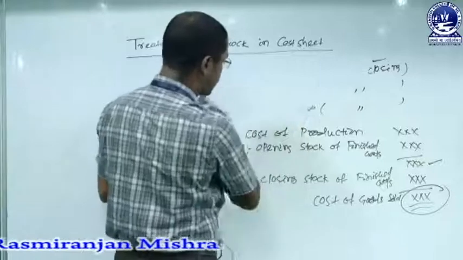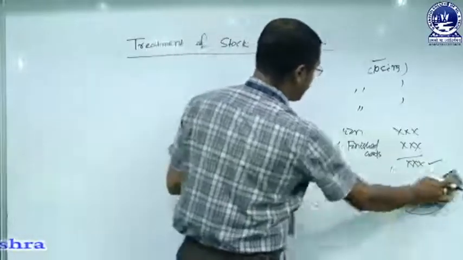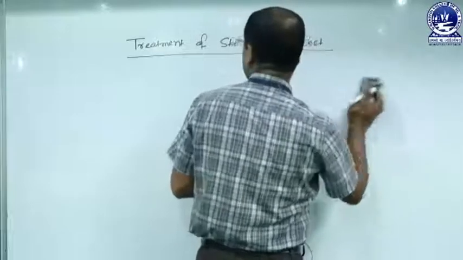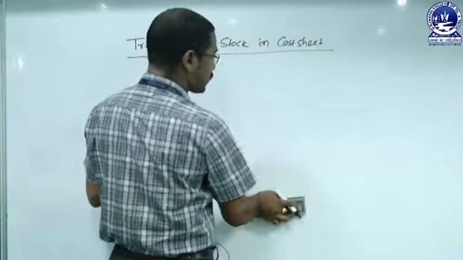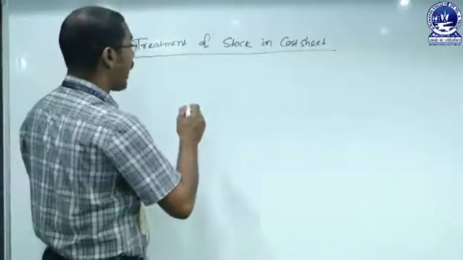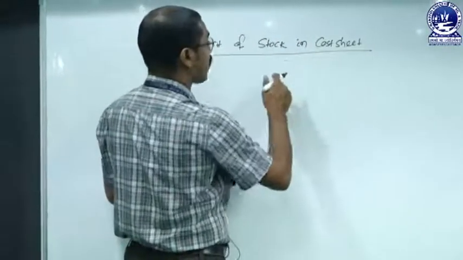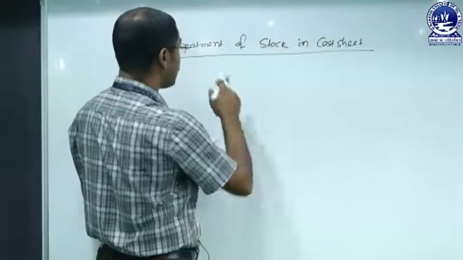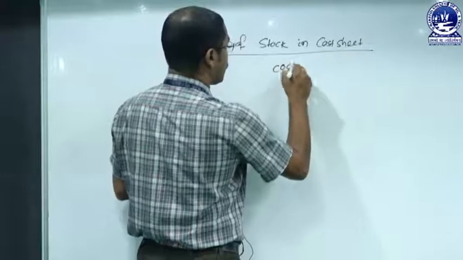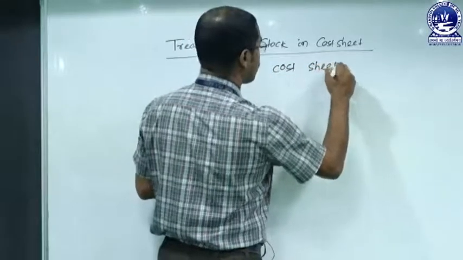So now we can draw a complete format relating to the treatment of stock and find out the cost, or the total cost, of producing a product. How the treatment of stock in the cost sheet will be made, that we have to make a format. Cost sheet or statement of cost.